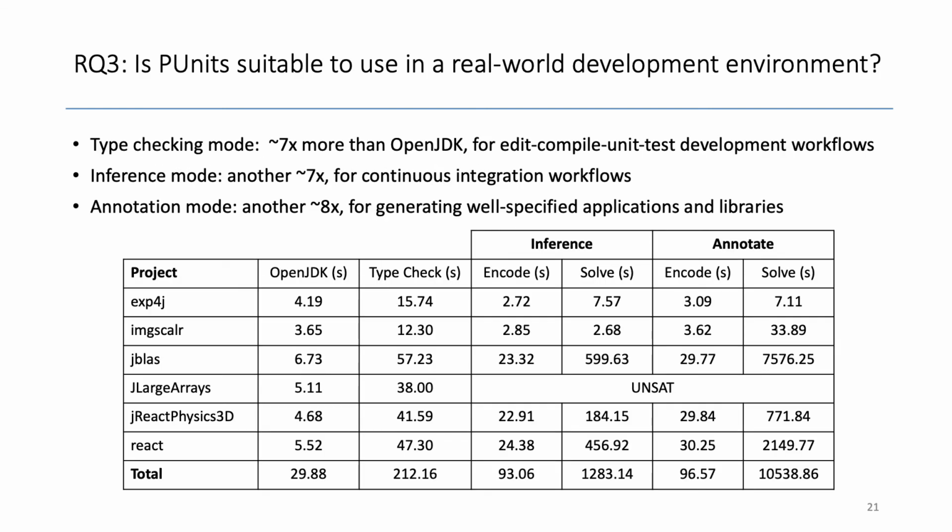The overhead for modular type checking mode is around 7 times. Inference mode is another 7 times slower than the type checking mode. Annotation mode is another 8 times slower than the inference mode. The performance of type checking mode is suitable for edit-compile-unit-test development workflows, and inference mode performance is suitable for continuous integration workflows. Annotation mode is slow, but the mode is expected to be used less frequently. It can be used to provide well-specified applications and libraries. Overall, we think PUnits is suitable to use in a real-world development environment.